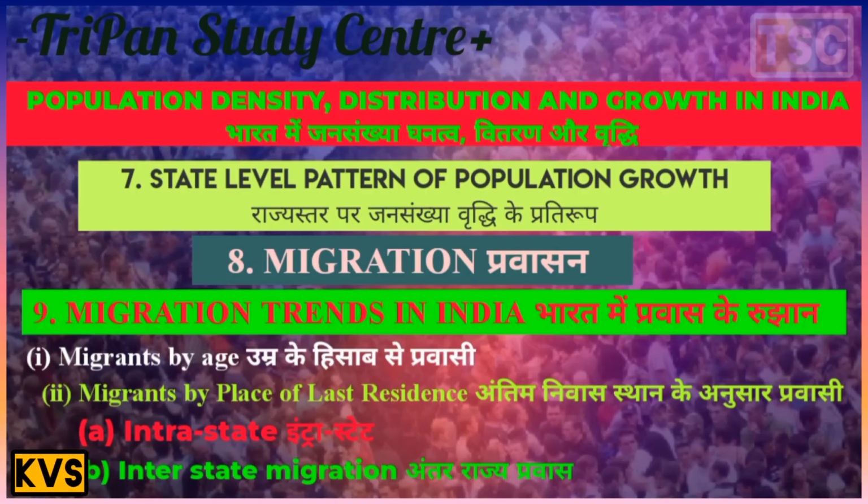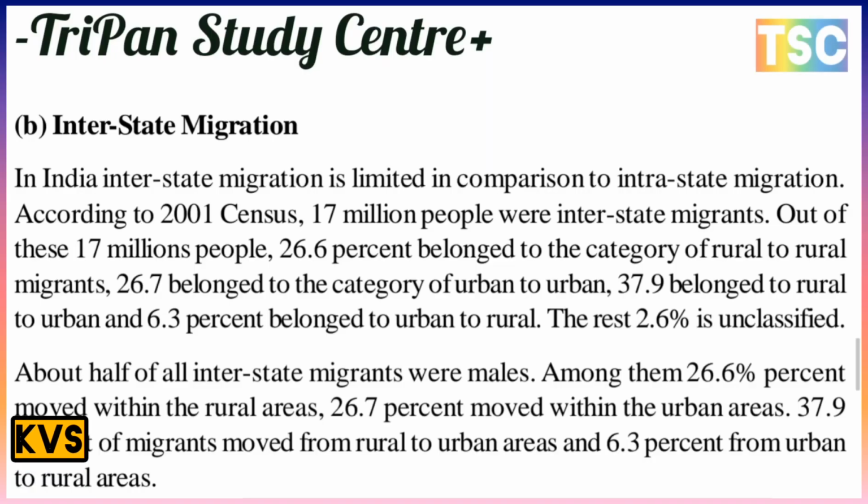The next point here is interstate migration. Interstate migration is the most important migration here. In India, interstate migration is limited in comparison to intrastate migration. According to the 2001 census, 17 million people were interstate migrants.